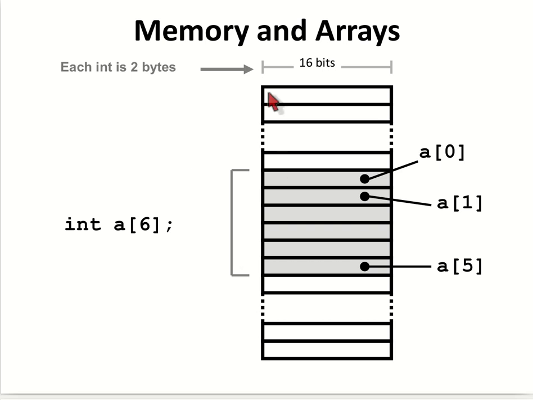So how is it stored in memory? If we mention int A of 6 in square brackets, we can store 6 elements in it. We access it using indexing: A of 0, A of 1, A of 2, etc., A of 5. So if the size is 6, then the maximum index is 5, that is 6 minus 1. And the starting index is 0. Indexing starts from 0.